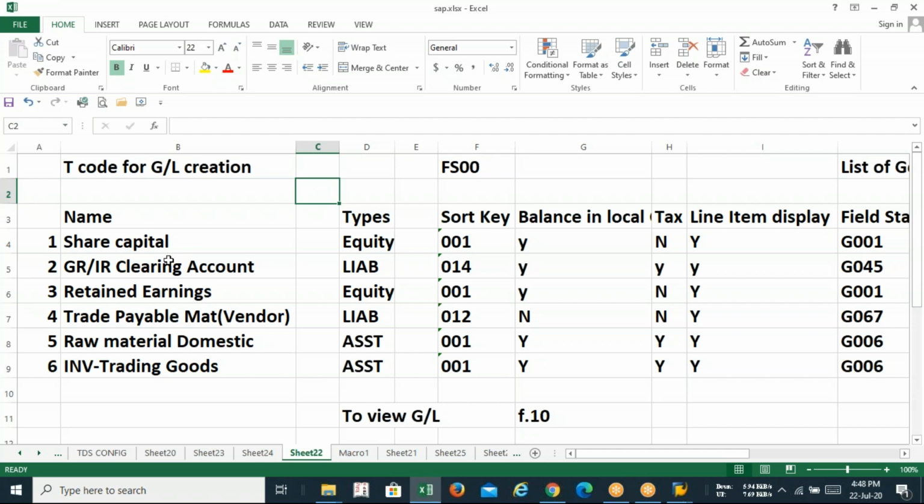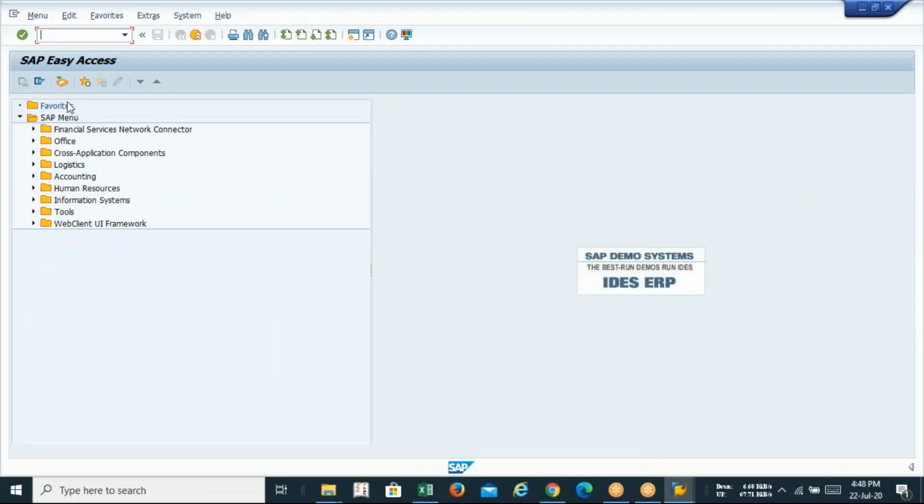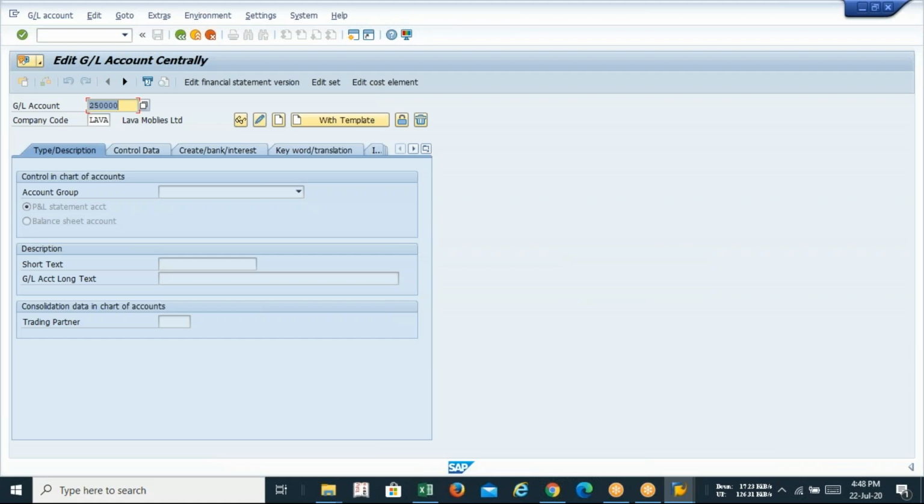Okay. So before going ahead, you have to create GRIR and you have to create raw material. Two GLs you have to create. One is the raw material, one is for GRIR. So first I am creating the raw material GL. GL for raw material.